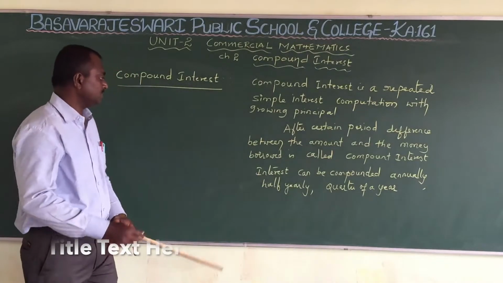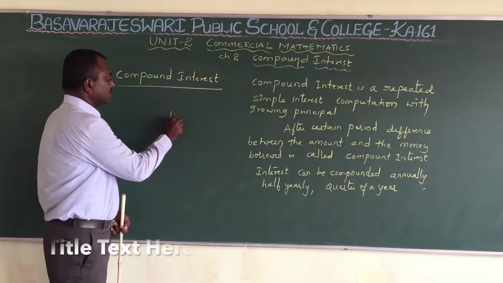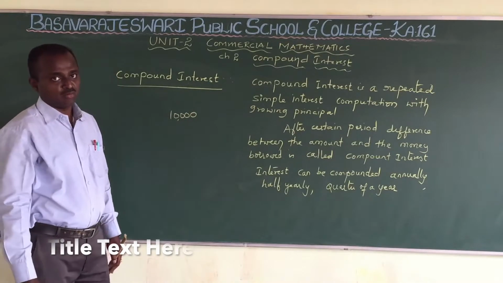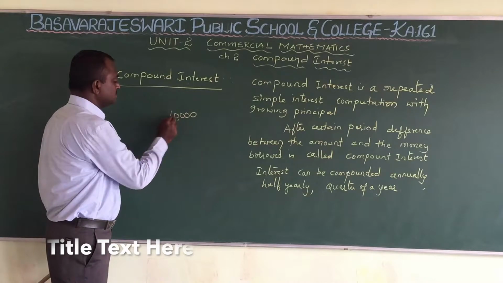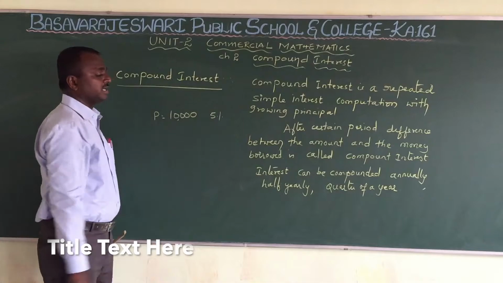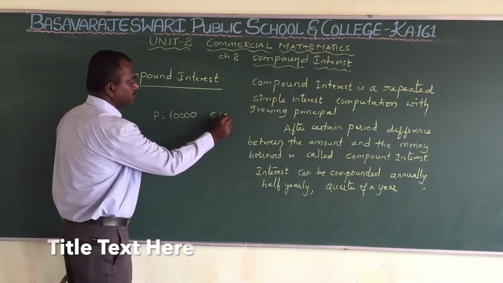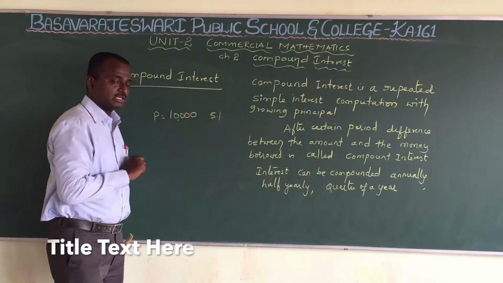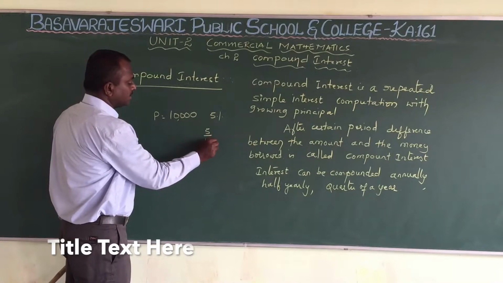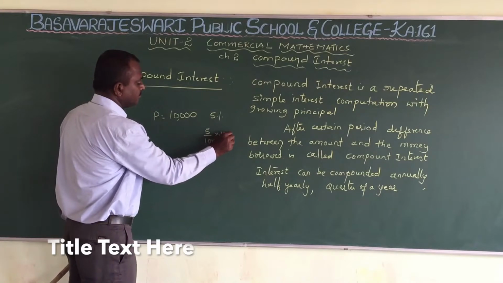For example, 10,000 rupees is the principal amount and 5% is the rate of interest. So 5% means 5 by 100 into 10,000.